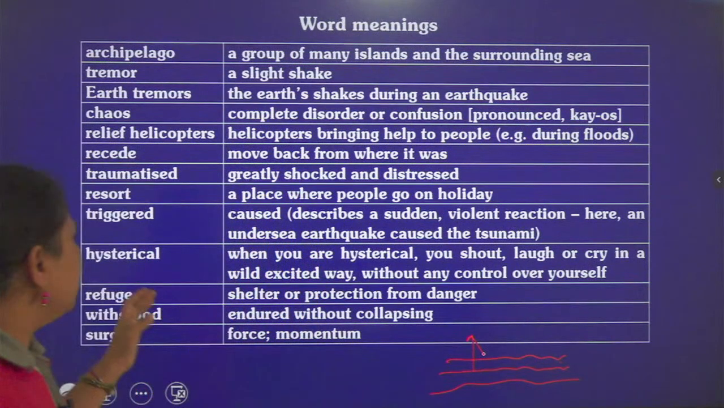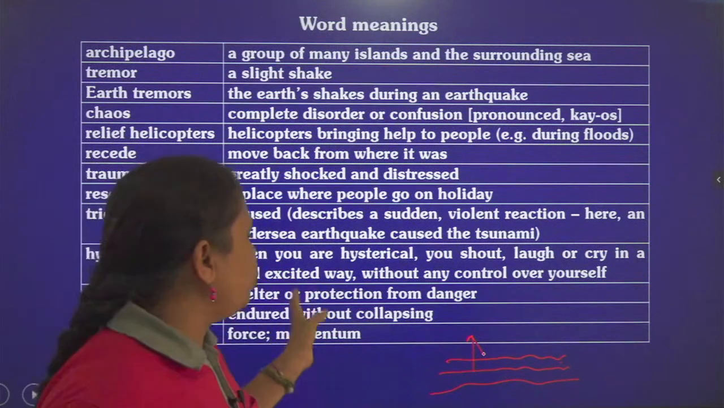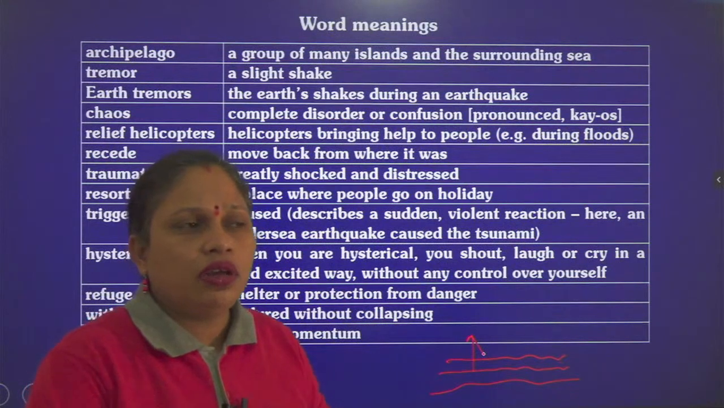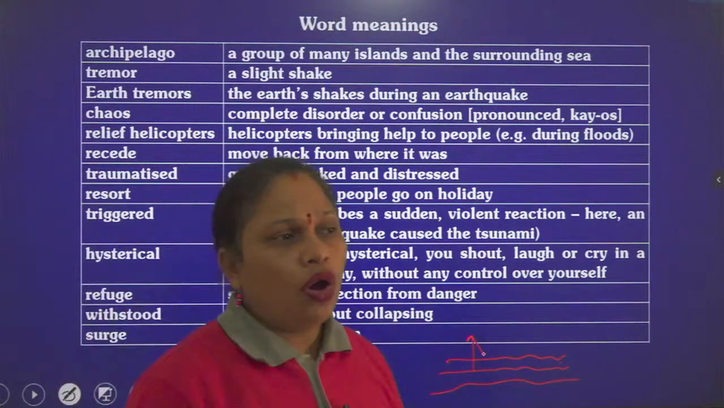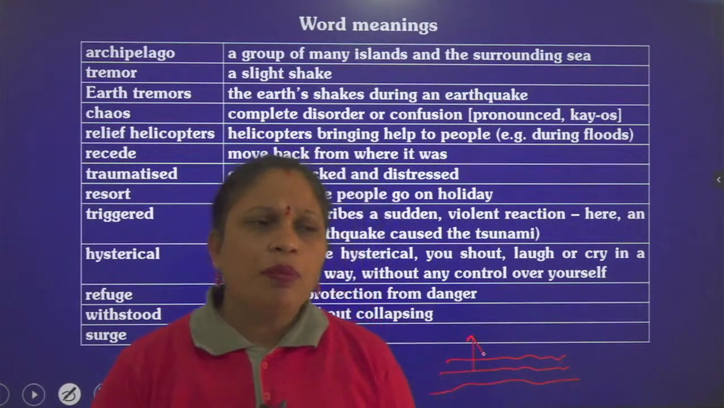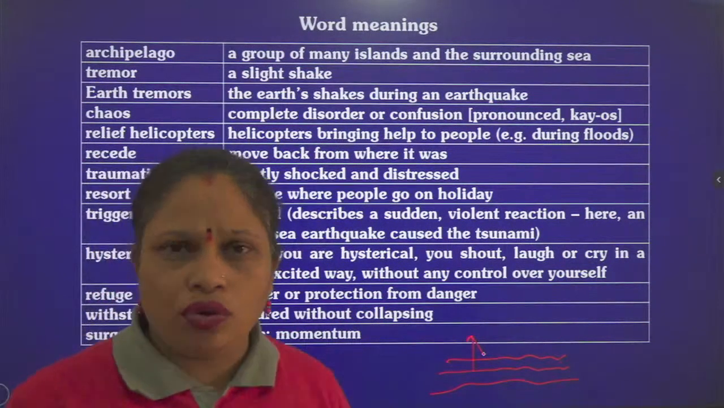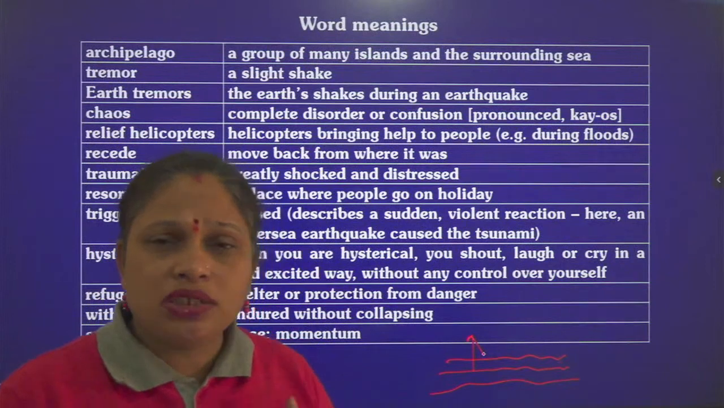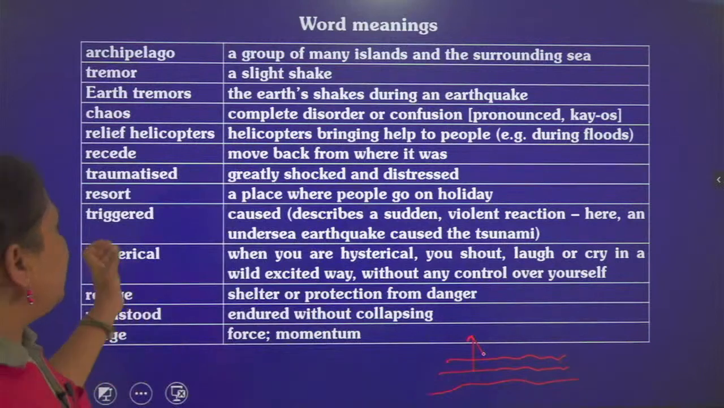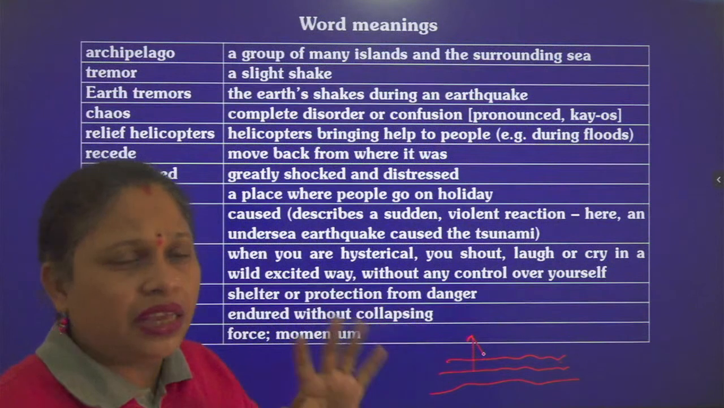Then hysterical means when you are hysterical, you shout, laugh or cry in a wild, excited way without any control over yourself. When a person is extraordinarily joyful or in too much panic or grief-stricken, the person starts shouting, screaming, yelling without any control, as if the person has gone mad. No one understands what is actually happening with the person. That condition you can call hysterical. The person gets hysterical, means starts behaving like a mad person, shouting, screaming, yelling and all these things.